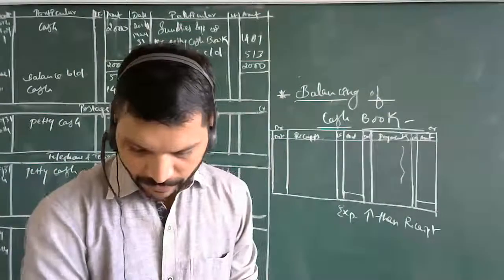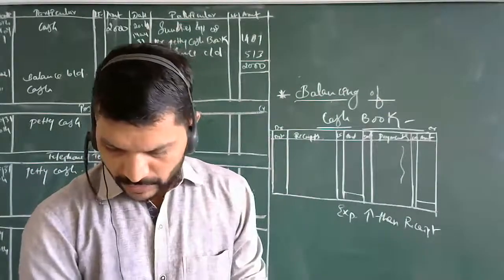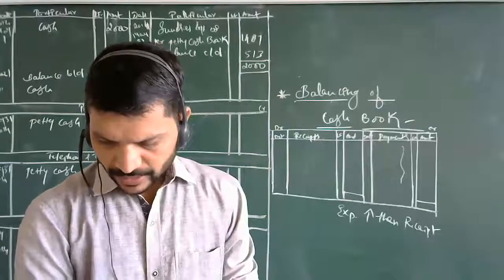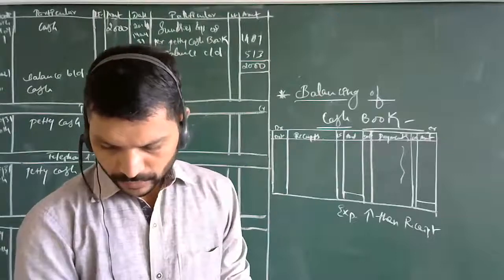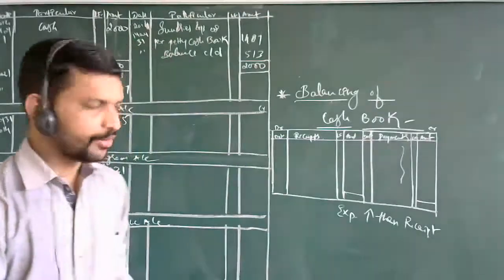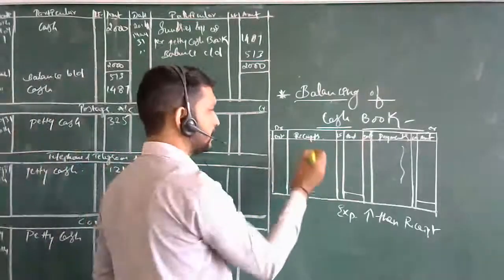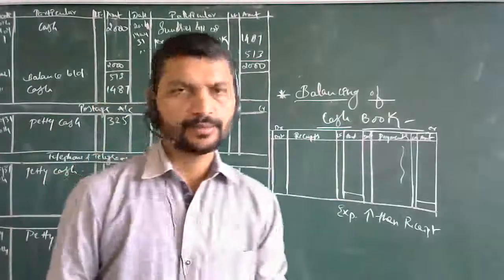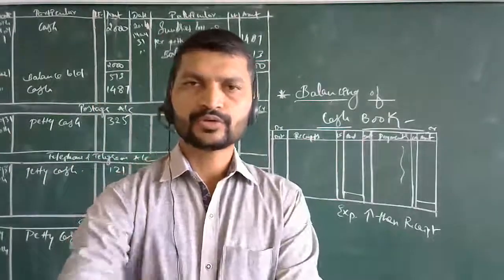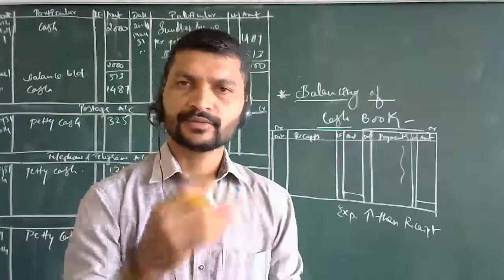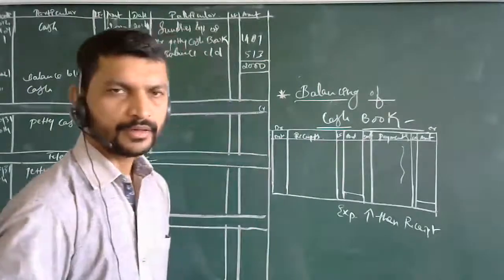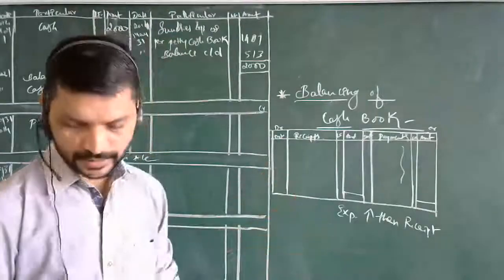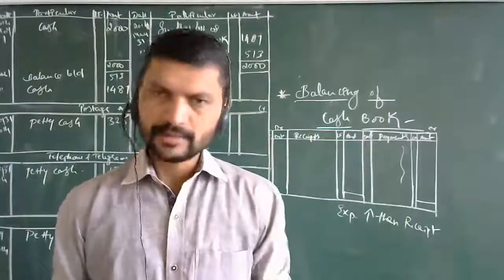There will always be a debit balance, because cash payments never exceed the cash receipts, and cash in hand at the beginning of the period. Now again it comes to the cash in hand for the next beginning period. As usually, whether you maintain accounts monthly, yearly or quarterly, it depends on that basis, and that will be the cash in hand at the beginning of the period.